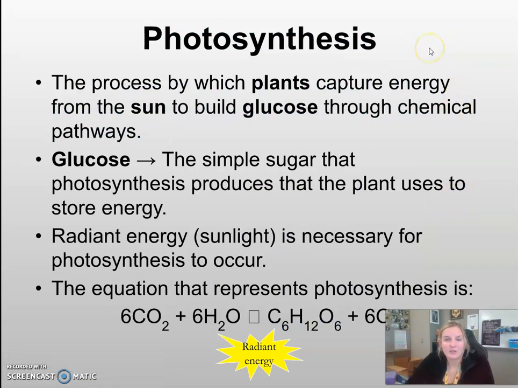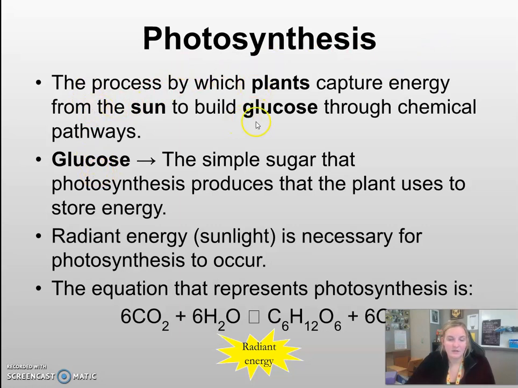Now, we're going to switch over into photosynthesis, which is the process where plants capture energy from the sun to build glucose through chemical pathways. So we're not talking about ATP right now. We know that ATP is the chemical molecule used in our cells, but we're going to switch over to what plants use to create their food, because before plants can create their energy molecules, they have to first create their own food with those autotrophs.